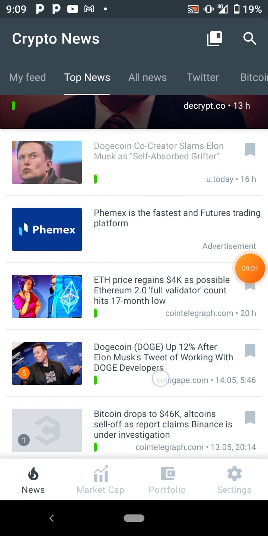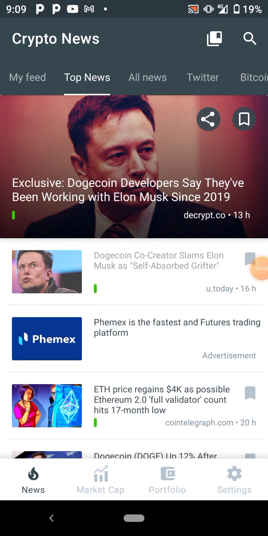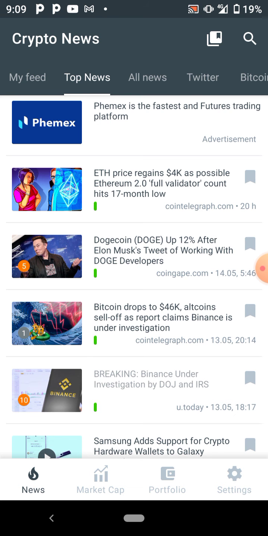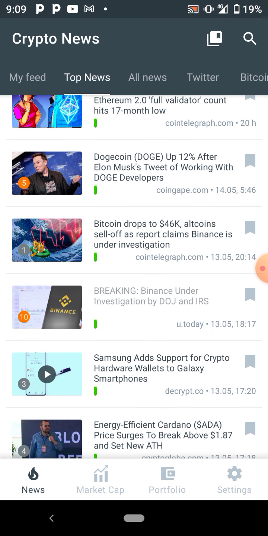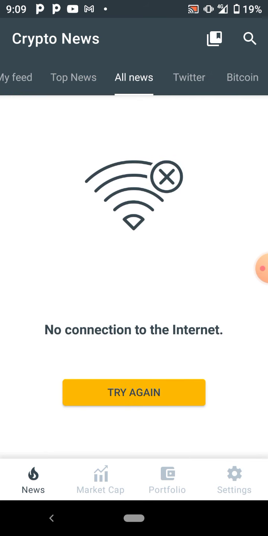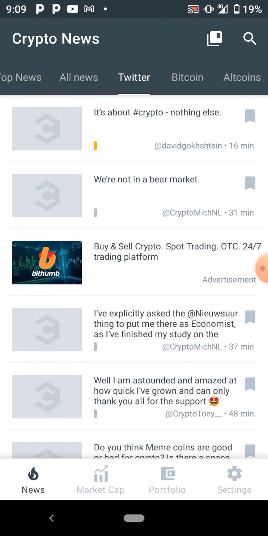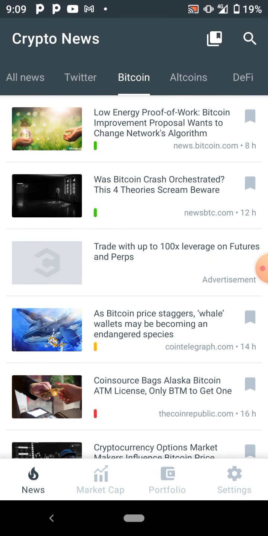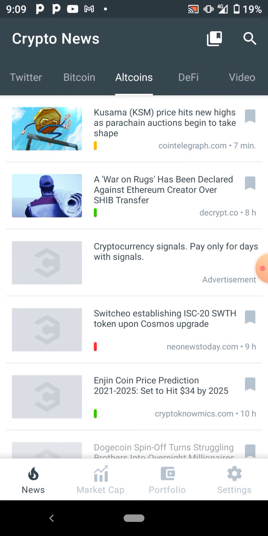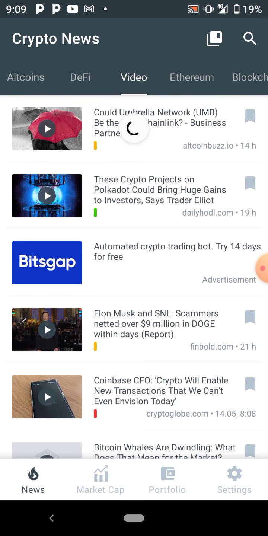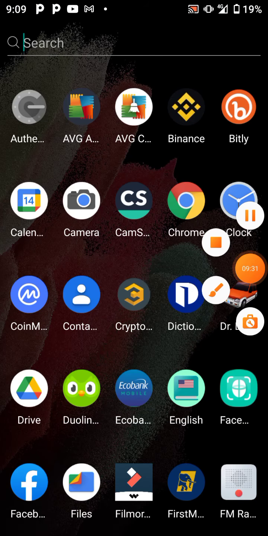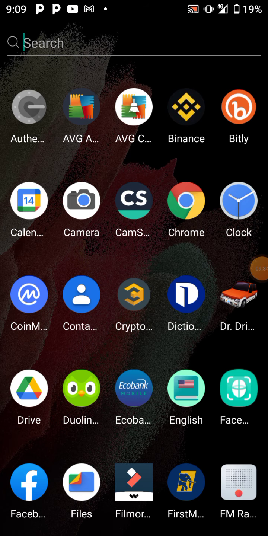Now you read all these news, you open them one by one. Dogecoin slams Elon Musk. You just keep reading them. If you read some news here, you say Bitcoin drops to 46,000. Altcoins. If you don't know the meaning of altcoins, you can go on Google and search for altcoins. You click on news. You check things that are happening on Twitter. You click on Bitcoin. You just continue to read. You open yourself to more knowledge. You watch videos.